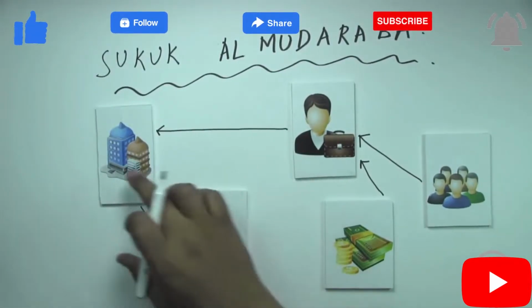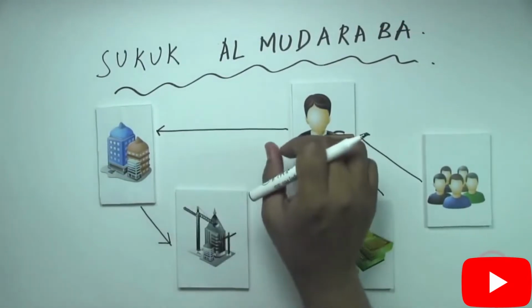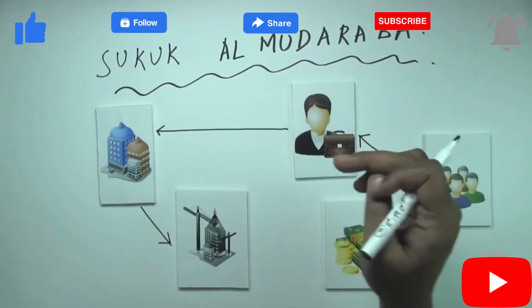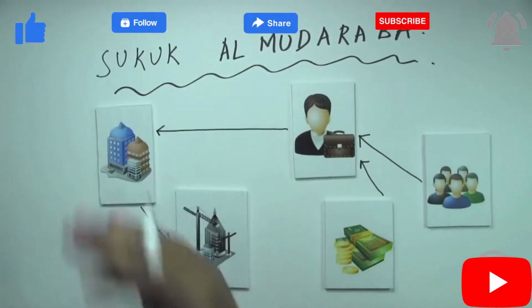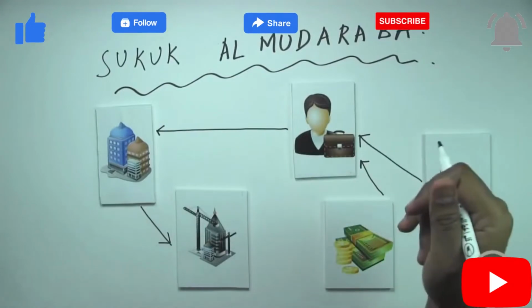The profit between the company and the SPV could be agreed through the mudaraba agreement. So for example, if the profit ratio is agreed that it is 70:30, meaning to say that 70 should go to the investors and 30 should go to the company as a mudareb, that could be agreed through a mudaraba agreement.